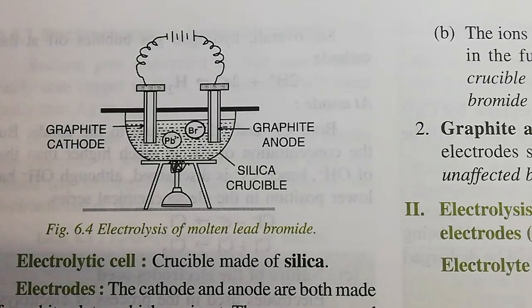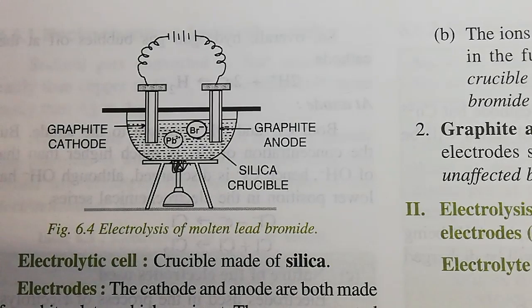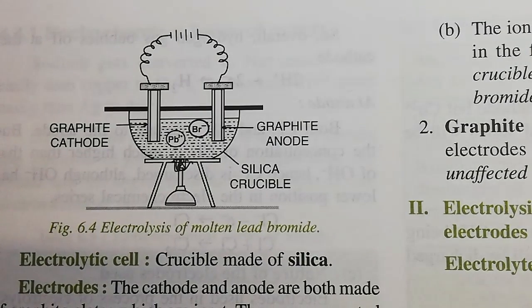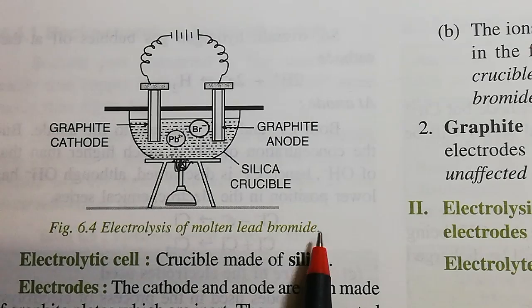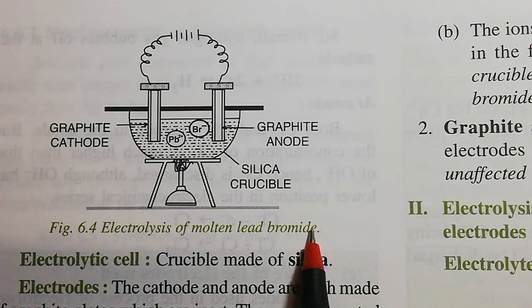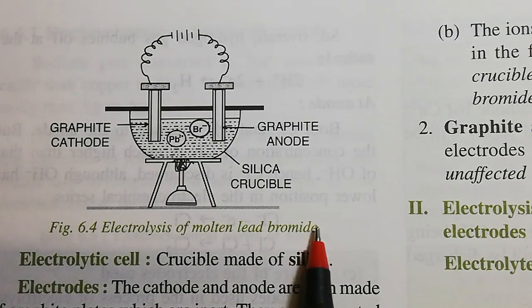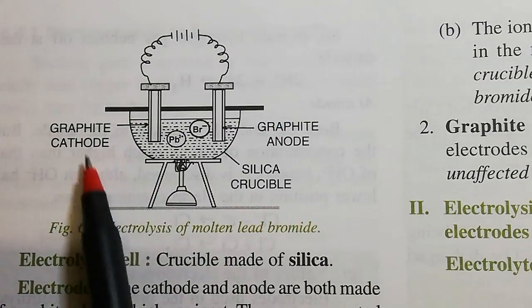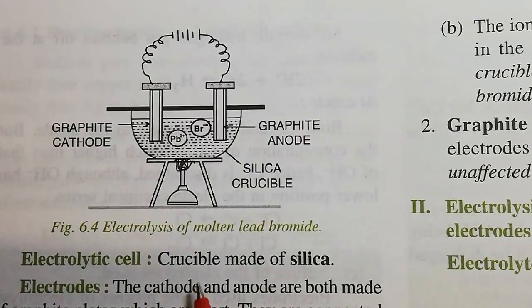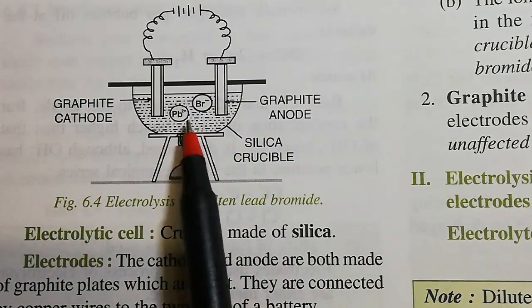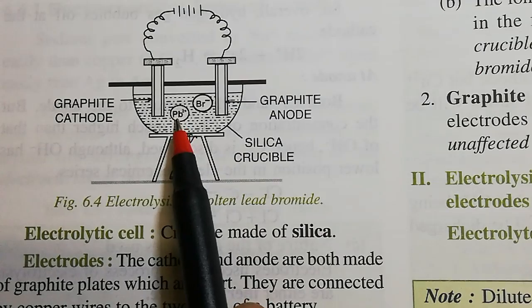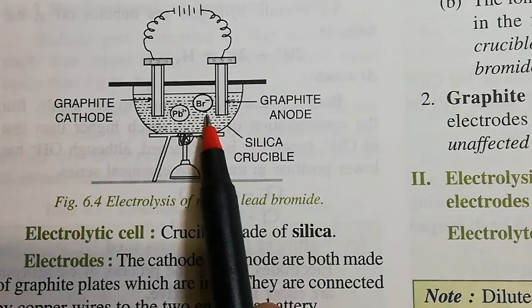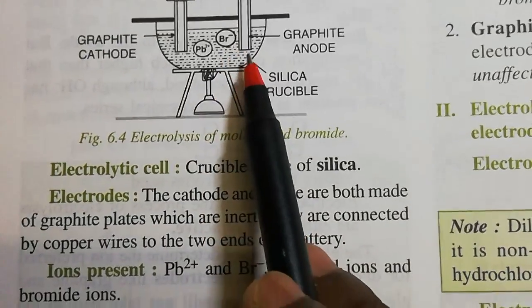Now we shall discuss some electrolysis of different salts. The first one here is electrolysis of molten lead bromide, PbBr2. Molten lead bromide, not aqueous, that is, water is not there. The electrolytic cell is a crucible made of silica, and the lead ions, Pb2+, and the Br- ions must be in the molten state, not in the aqueous state.